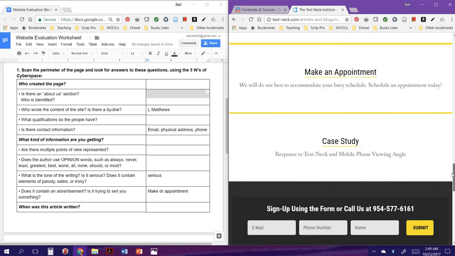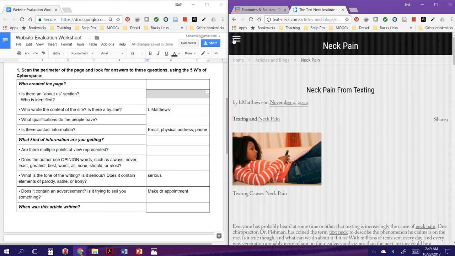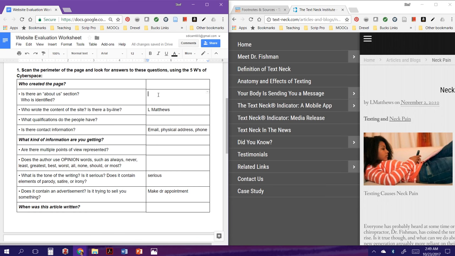We look up here all the way up. Okay, that's the article, but here we have these three lines that generally mean there's a menu. So let's check that out. And there's no specific about us in these menu choices, but the top one is Meet Dr. Fishman. So that makes it seem to me like this is his site. So who's identified? I'm going to say Dr. Fishman. And there's another question.